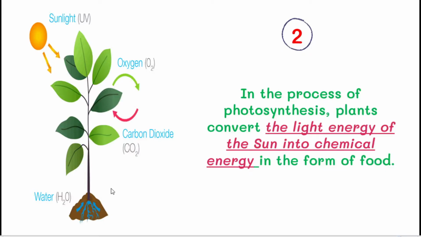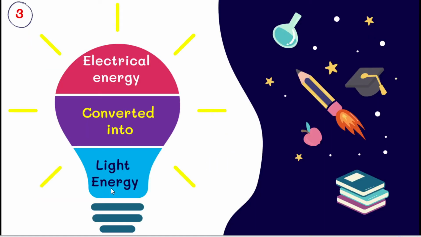So we can see the second example. We can see the picture. What is that picture? Yes, correct. Photosynthesis. In the process of photosynthesis, plants convert the light energy of the sun into chemical energy in the form of food. Next we are going to see the third example. You can see the picture. What is this? Yes, this is an electric bulb. How does the electric bulb glow? Yes, very good. Electrical energy is converted into light energy. So here also transformation takes place. One form of energy is converted into another form of energy. So then only we can get light.